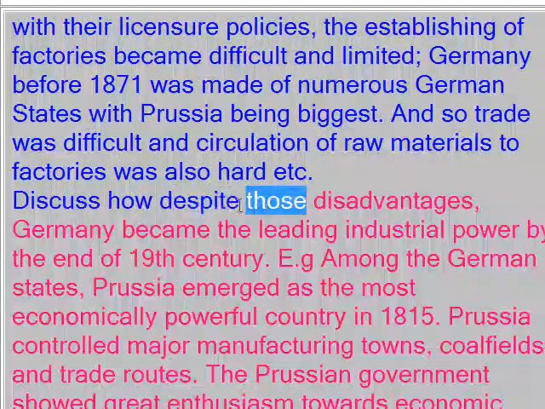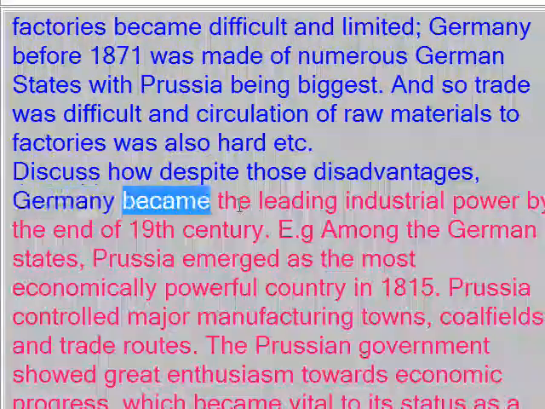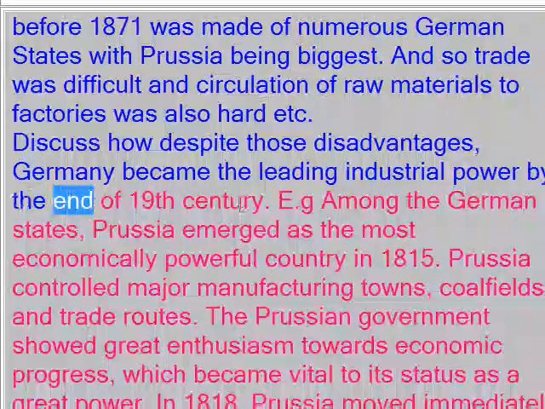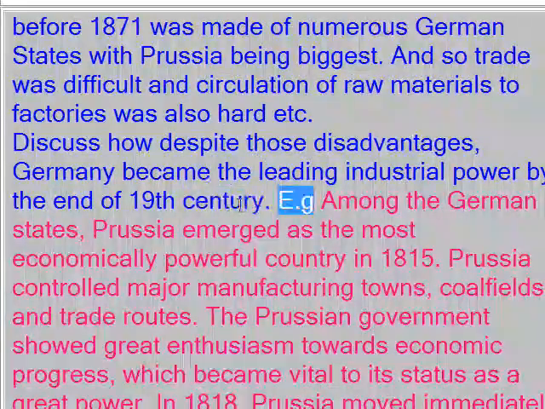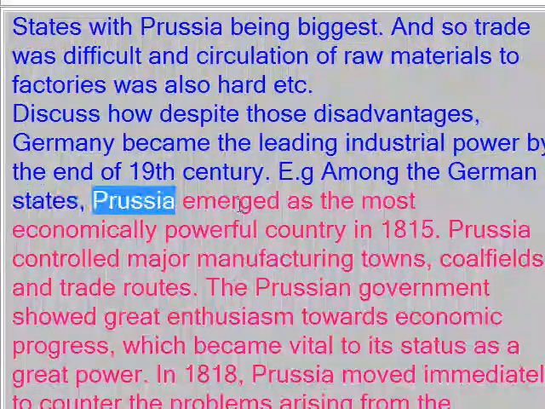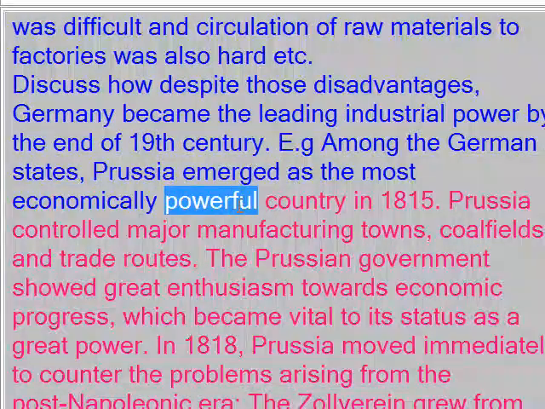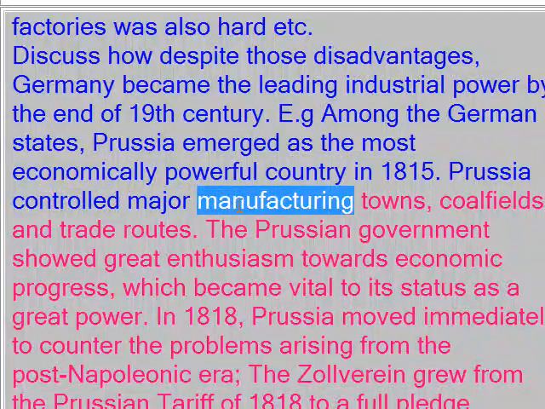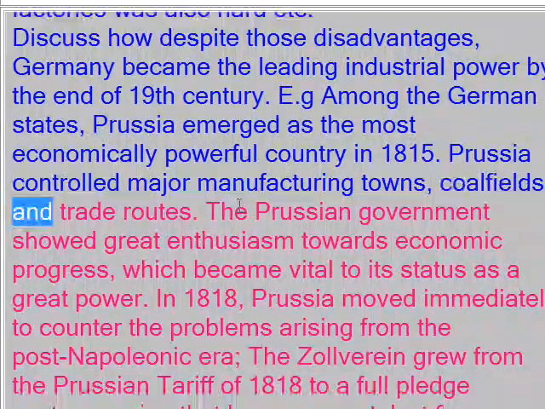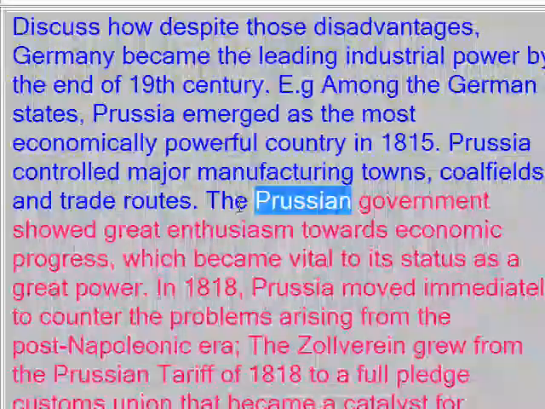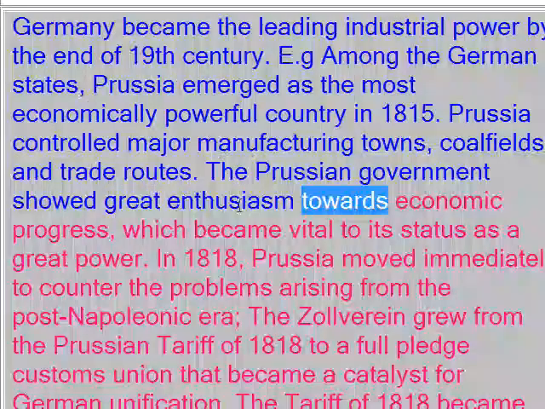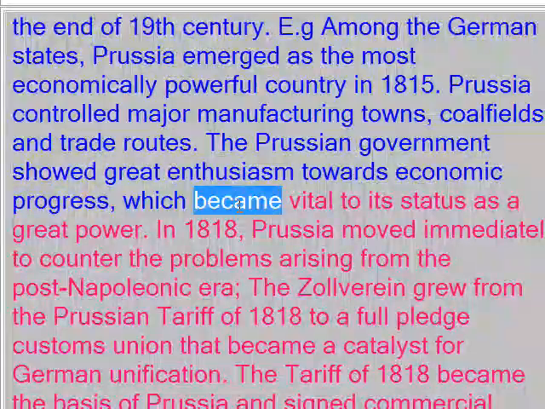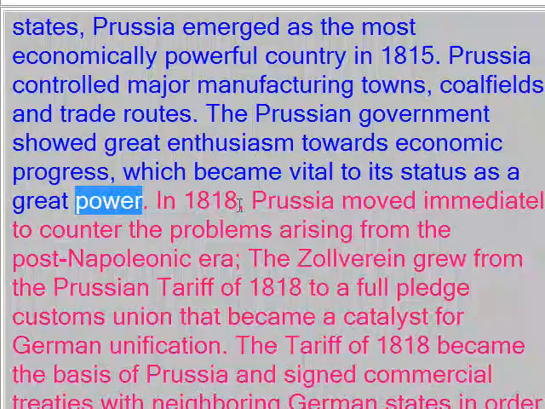Discuss how, despite those disadvantages, Germany became the leading industrial power by the end of the 19th century. For example, among the German states, Prussia emerged as the most economically powerful in 1815. Prussia controlled major manufacturing towns, coalfields, and trade routes. The Prussian government showed great enthusiasm towards economic progress, which became vital to its status as a great power.